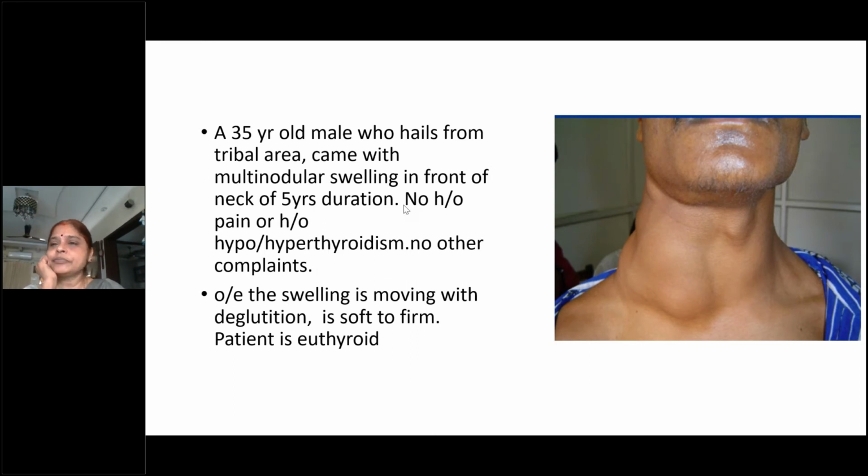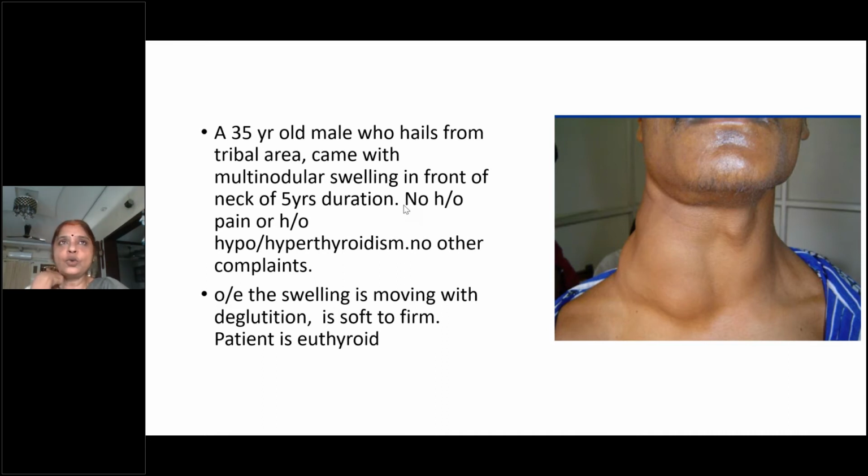What is the site? On inspection, a single large swelling is seen on the right side of the neck, right lower part of the neck, anterior region of the neck, ma'am, which is of the size of 5 into 5 centimeters. So first thing, is it unilateral or bilateral? Are you able to see the other side of the neck also, or only the right side?